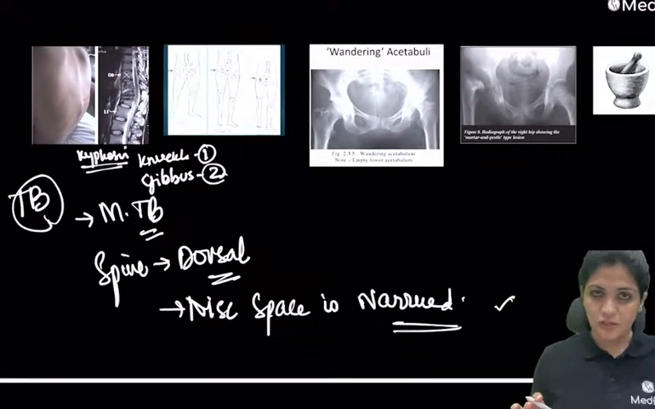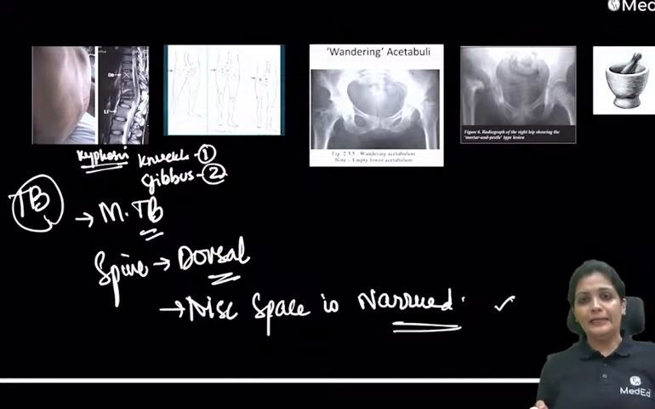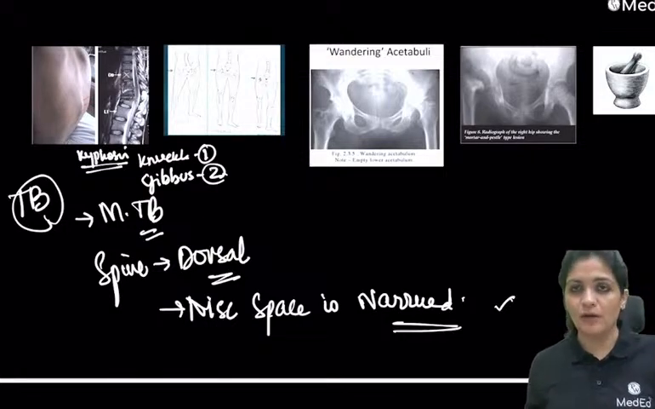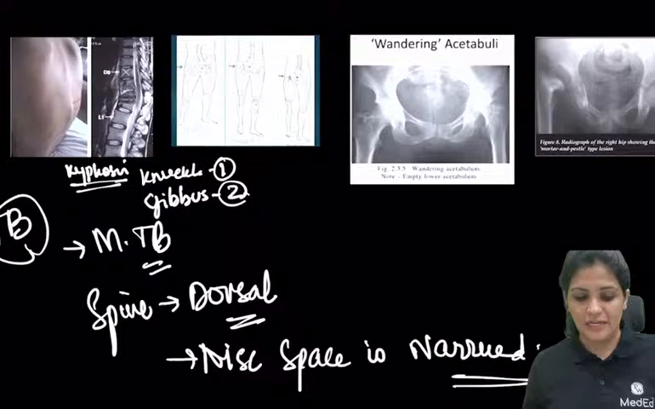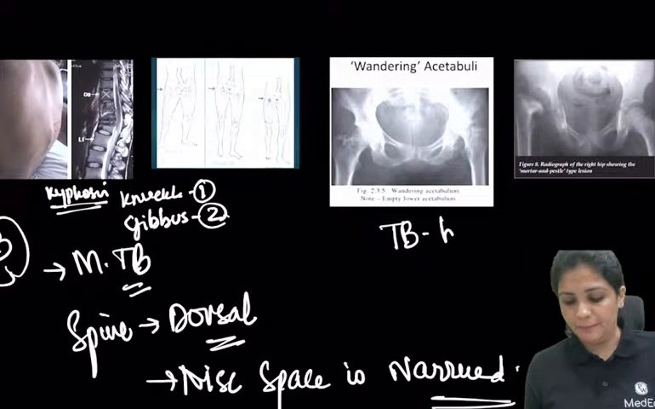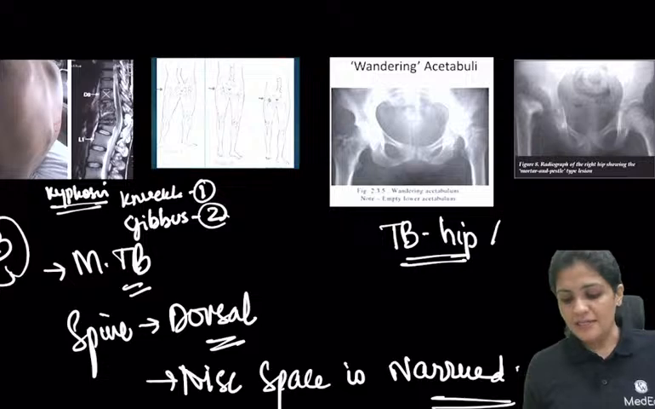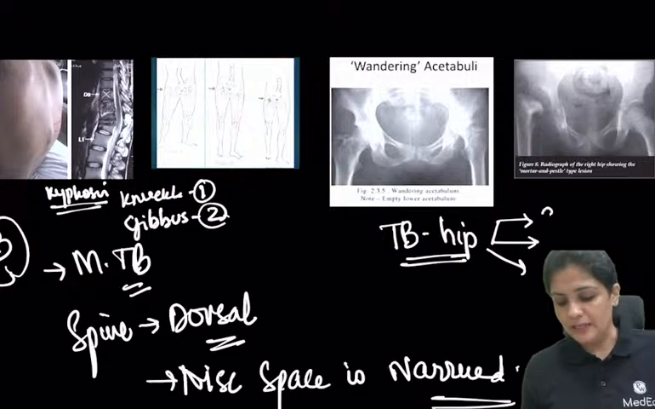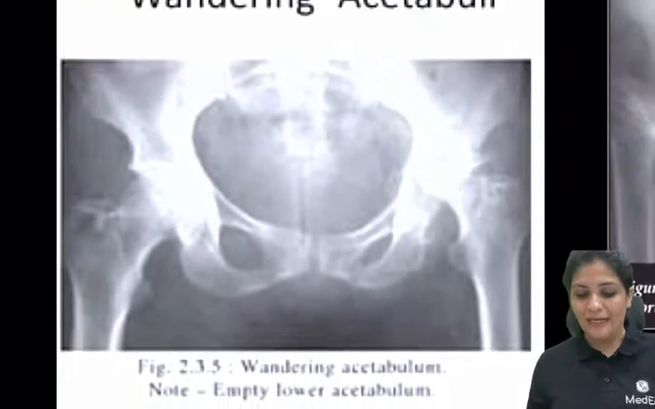What you have to remember, mostly dorsal is involved, and knuckle, gibbus and kyphosis. Knuckle is one vertebra, gibbus is two vertebrae involved, resulting in kyphosis. And now you have to understand about TB hip. The most common area is the acetabulum. And two important things, that is wandering acetabuli.